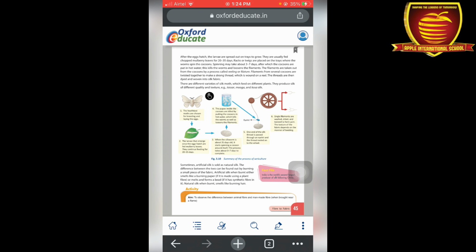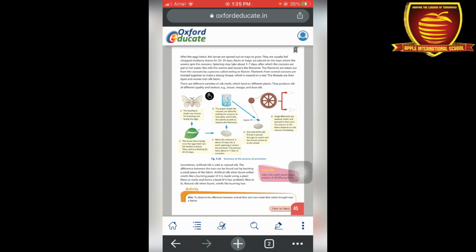After that, one end of the silk thread is passed through an eyelet and the thread is reeled on the wheel, and we get the threads on the bales. Or we can collect it and dry it. After that, we provide different colors to the silk thread, for making different colors of clothes. We provide different textures and fabrics depending upon the manner of twisting. This is the process of sericulture, meaning how we can obtain silk from silkworms.